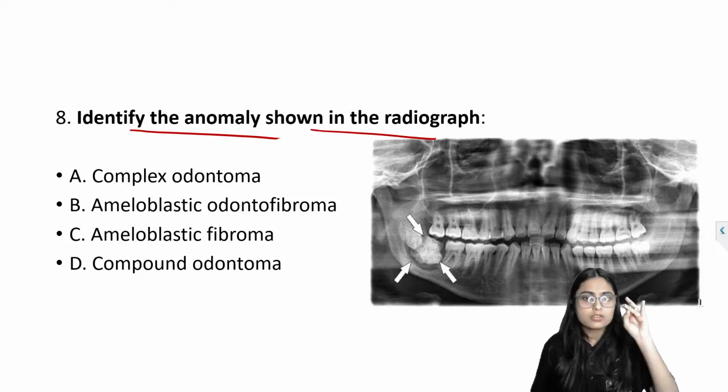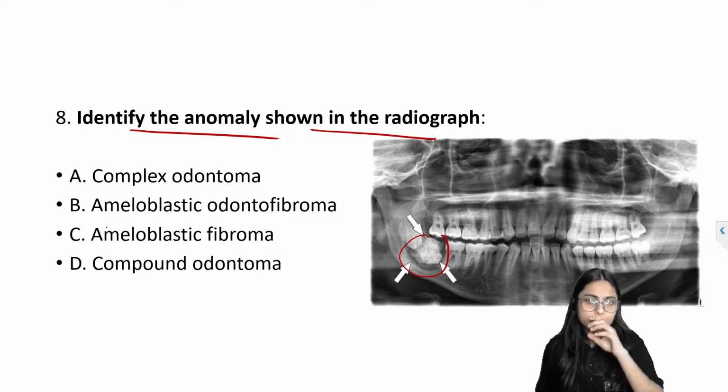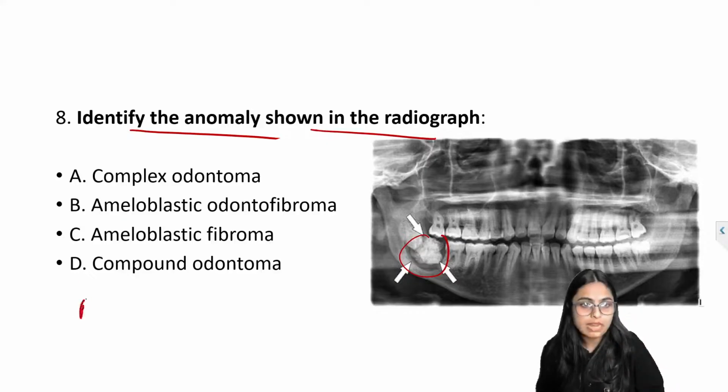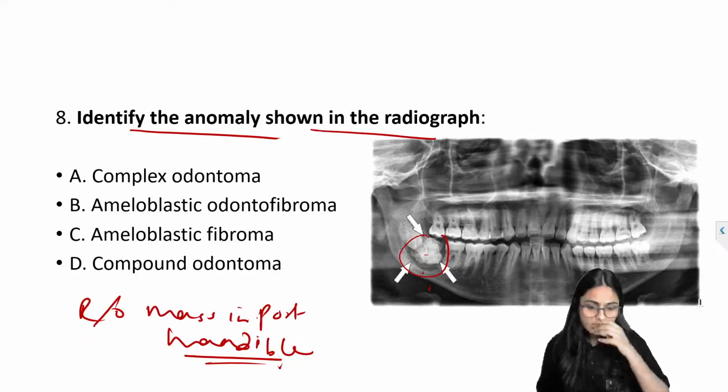Here, can you see this blob of radiopaque mass in the posterior mandible? What is this?